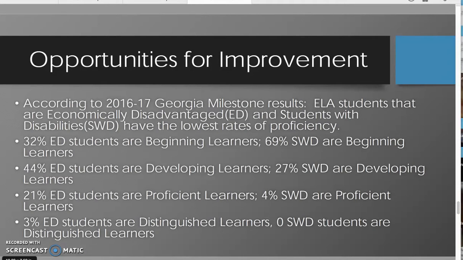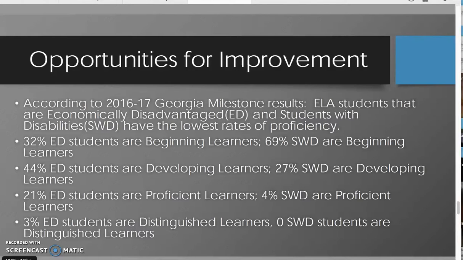We have opportunities for improvement. According to our 2016-2017 Georgia Milestone results, our ELA students that are economically disadvantaged and our students with disabilities have the lowest rates of proficiency, and that's 32% of our economically disadvantaged students are beginning learners, 69% students with disabilities are beginning learners, 44% economically disadvantaged students are developing learners, 27% students with disabilities are developing learners. 21% economically disadvantaged students are proficient learners, while 4% students with disabilities are proficient learners.